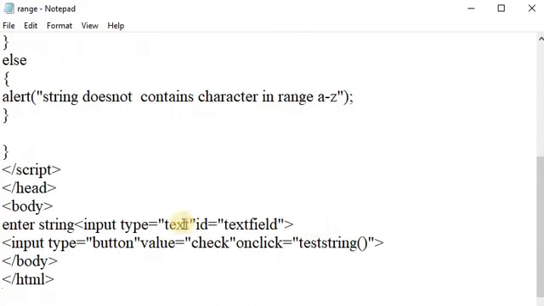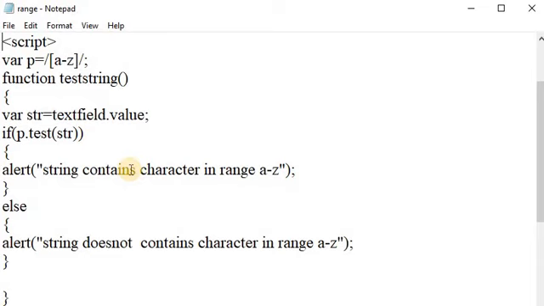In the body tag we create one text field and one button. We create the text field with an input, type equal to text and id equal to text field, and for the button, type equal to button and value equal to check. When the user clicks the check button, the onclick event occurs. At that time the test string function will be invoked.